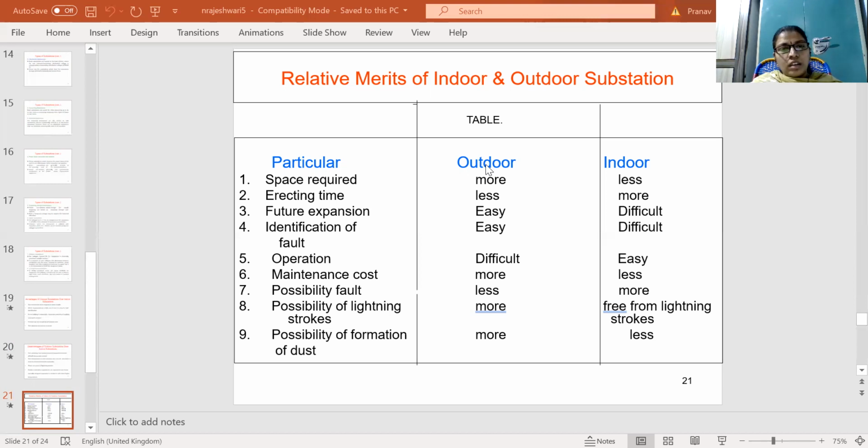The identification of fault is easy in outdoor and difficult in indoor, because indoor substations are not visible to everyone. If any fault occurs in the indoor substations, it is difficult to identify and eliminate the fault. It is easy in outdoor substations.